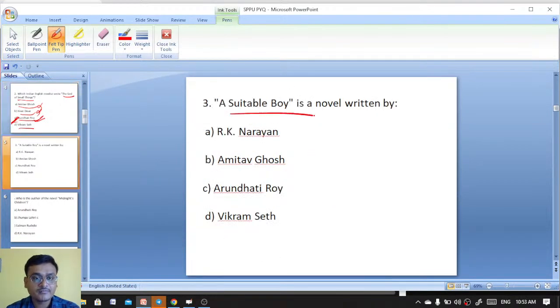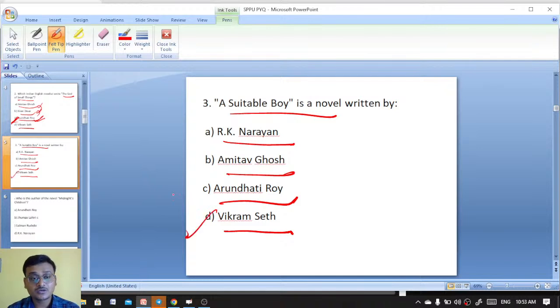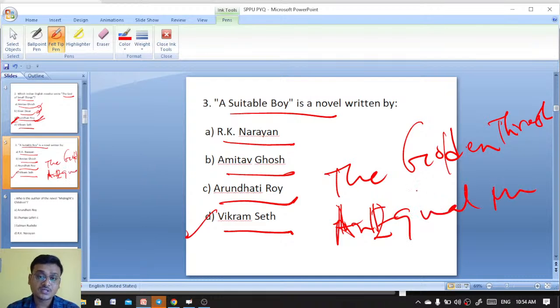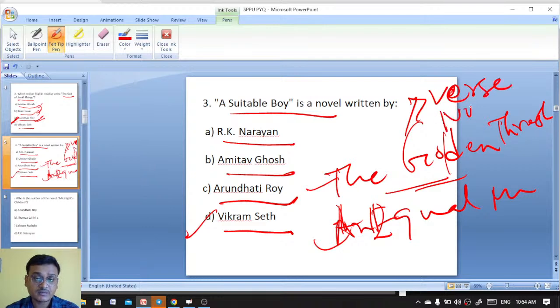A Suitable Boy is a novel written by R.K. Narayan, Amitabh Ghosh, Arundhati Roy, Vikram Seth. A Suitable Boy is again written by Vikram Seth, who also wrote An Equal Music and The Golden Threshold. These are all important works. The Golden Threshold is actually a verse novel by Vikram Seth.